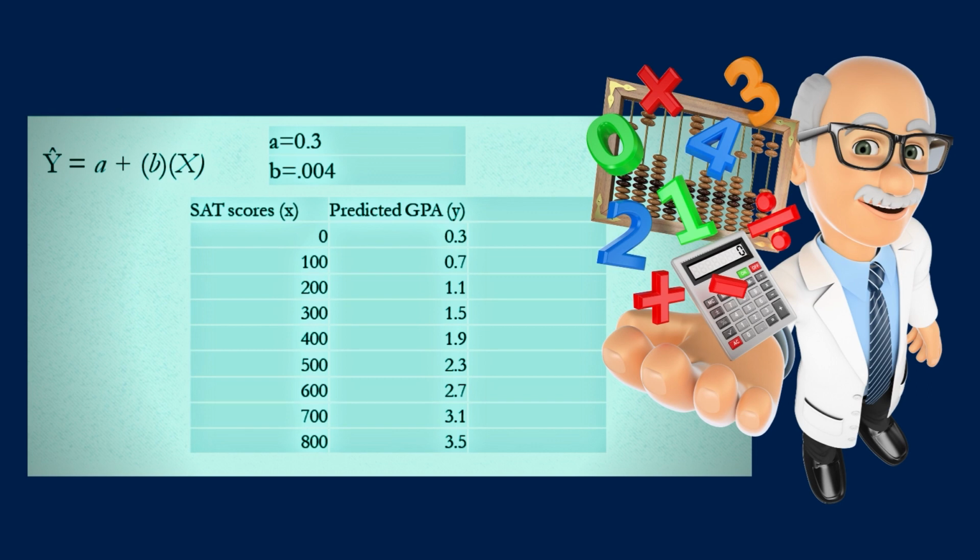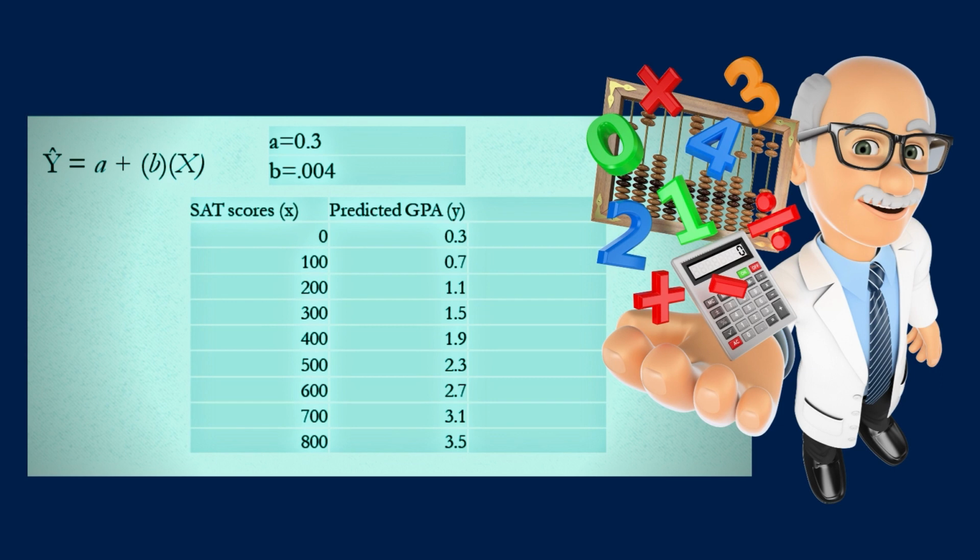For that, again we have to have all the values and the Y cap, the predicted value. For example, you have your SAT scores, given from 0 to 100, 200, 300, 400 and so on. Now you want to have the predicted GPA. If I have my A and B values with me, I can get the predicted GPA values.